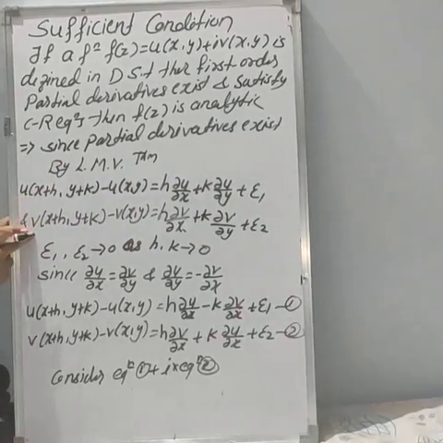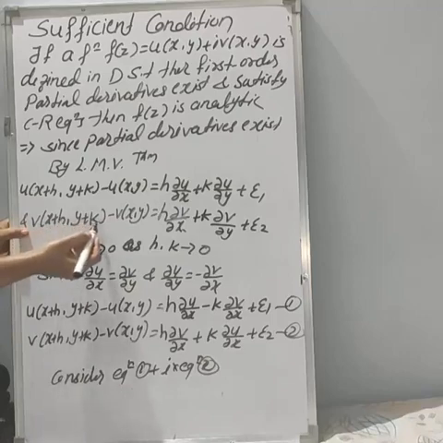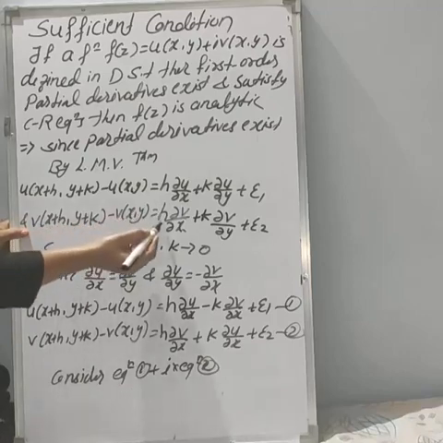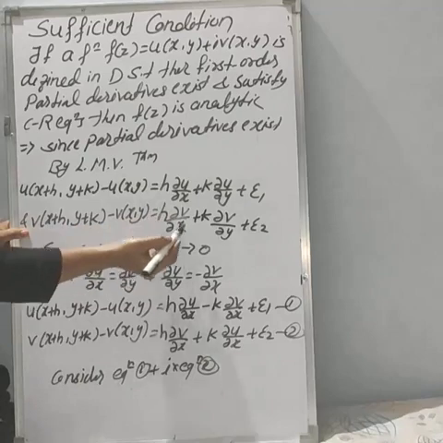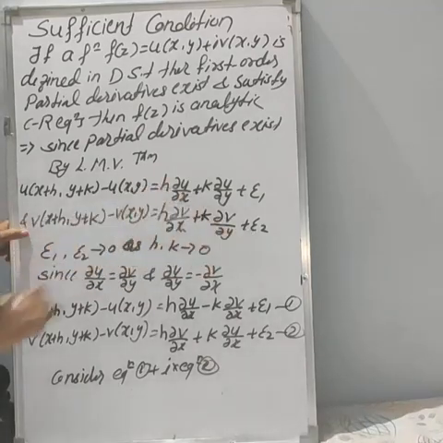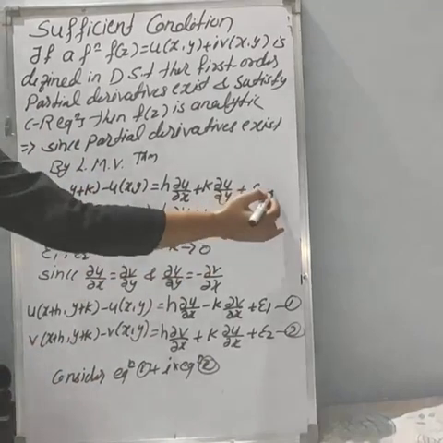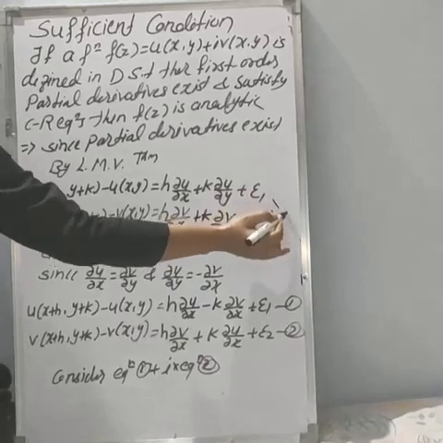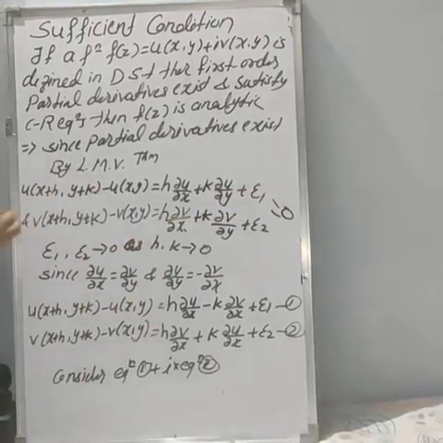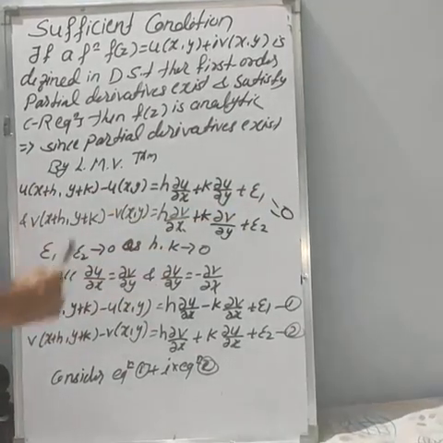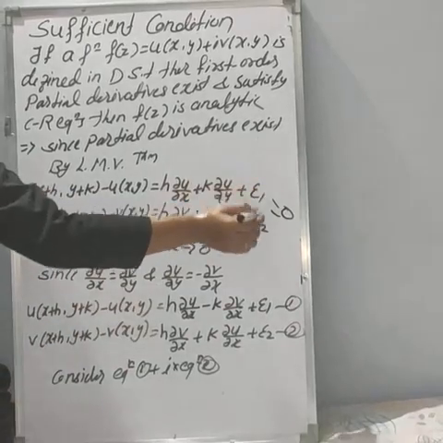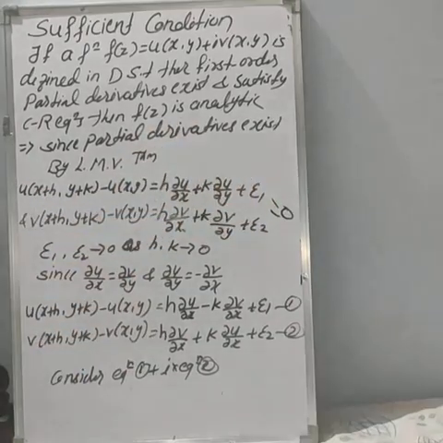Similarly, with respect to v, we have v of x plus h comma y plus k minus v of x comma y is equal to h into dou v by dou x plus k into dou v by dou y plus epsilon 2. And here epsilon 1 and epsilon 2 tend to 0 as h and k tend to 0.